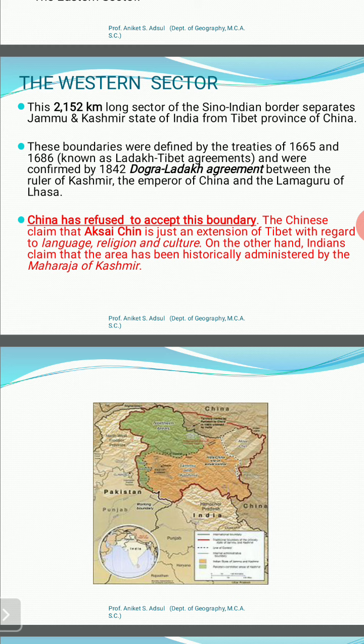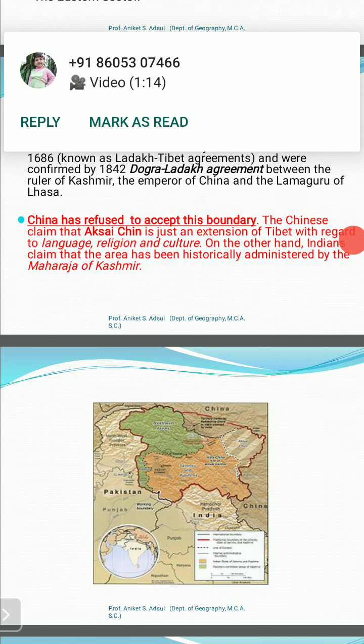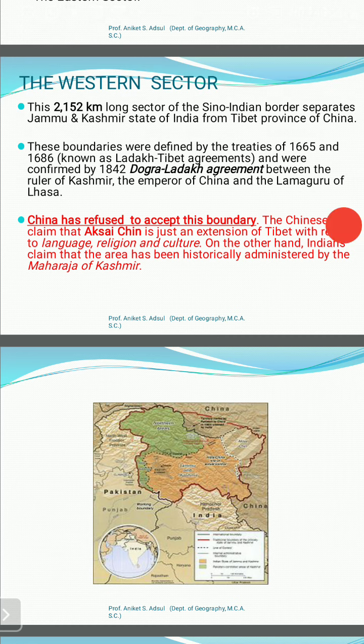They claim that Aksai Chin is an extension of Tibet in relation to language, religion and culture. But this region has historically been administered by the Maharaja of Kashmir, Hari Singh.